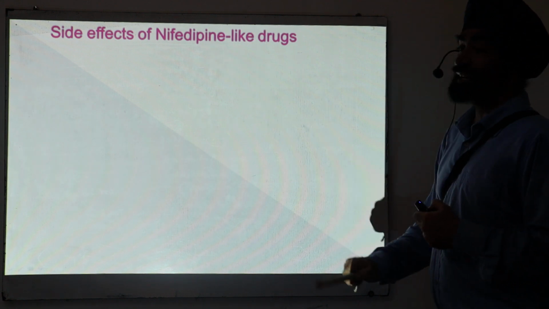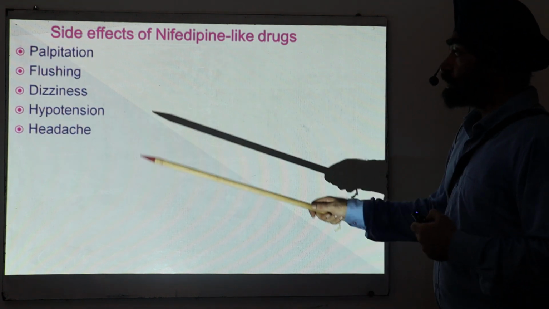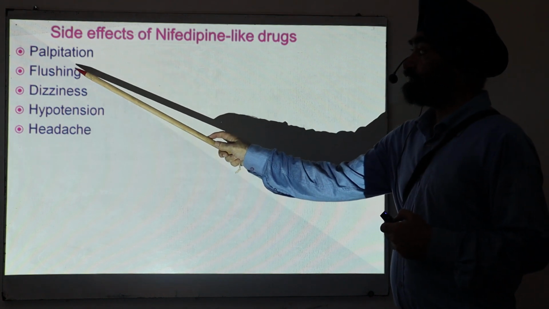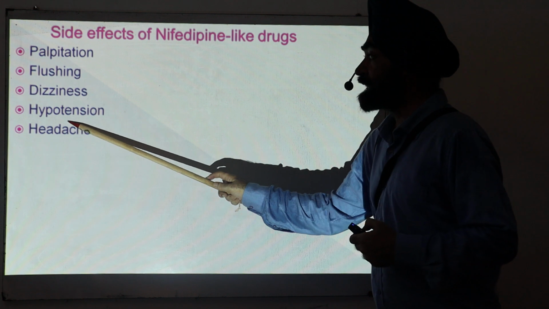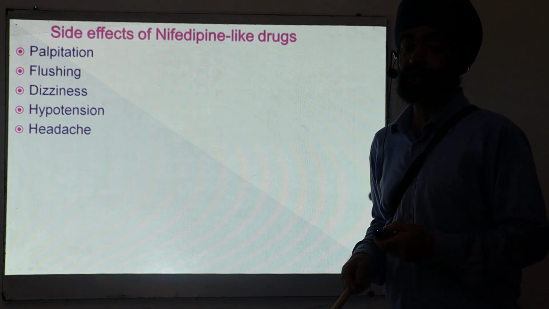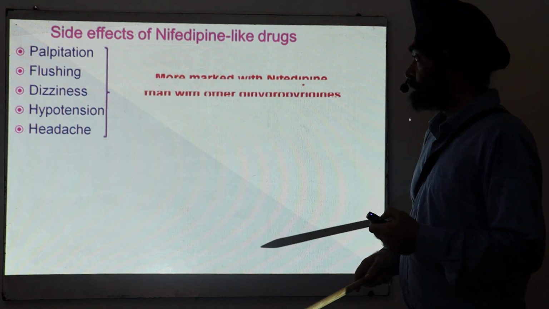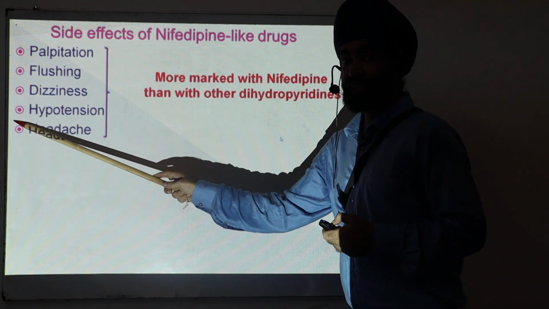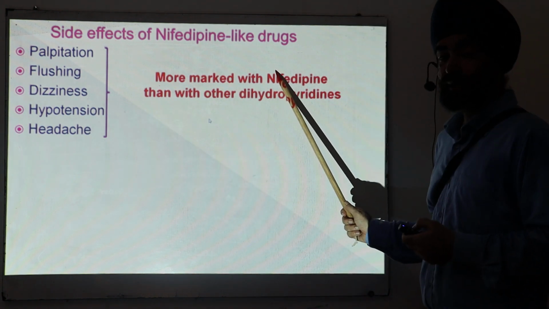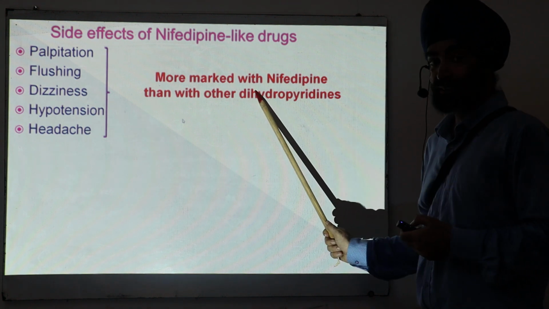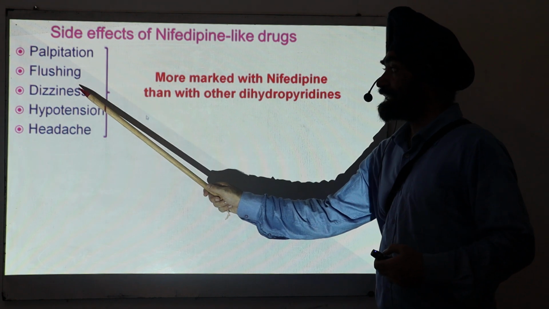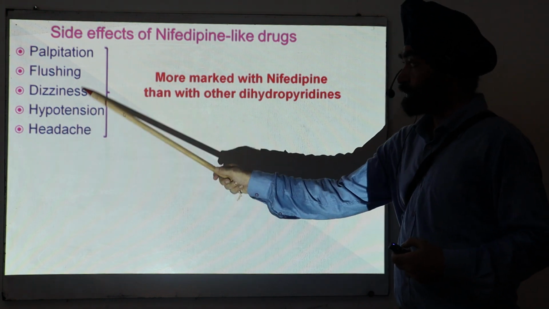Now side effects of nifedipine like drugs. These are very important side effects: palpitation, flushing, dizziness, hypotension and headache. All these things are related with the potent vasodilation. Particularly these side effects are related to this drug, nifedipine, and less with other dihydropyridines. I will discuss why.